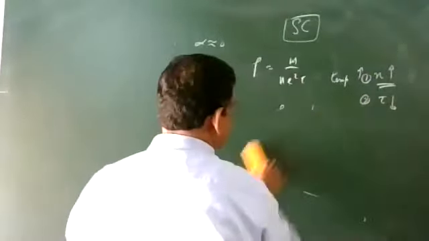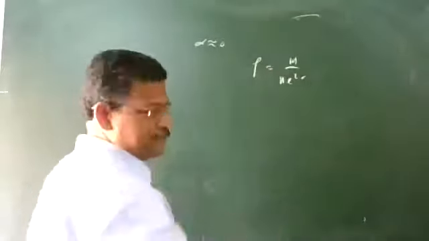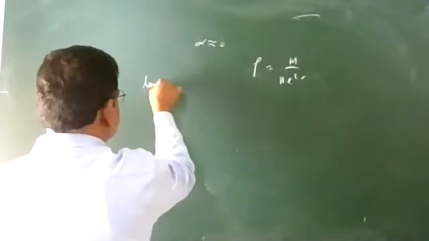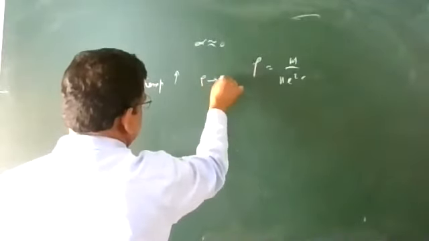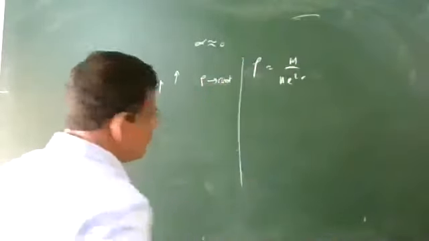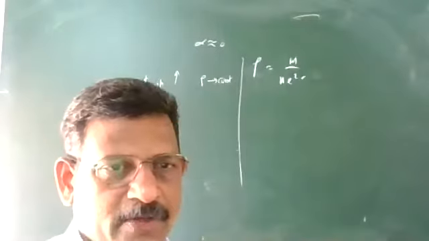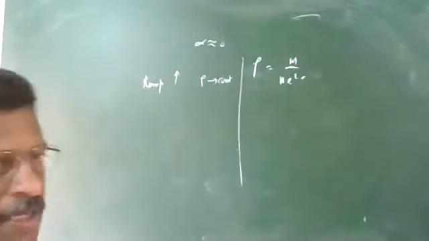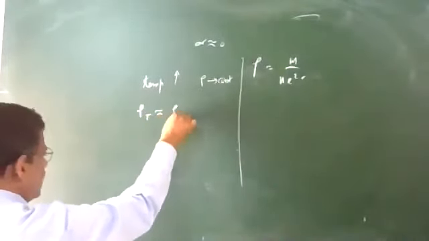If resistivity is not changing with increase in temperature, it is not increasing or decreasing, then rho at a temperature is nearly equal to rho at reference temperature.